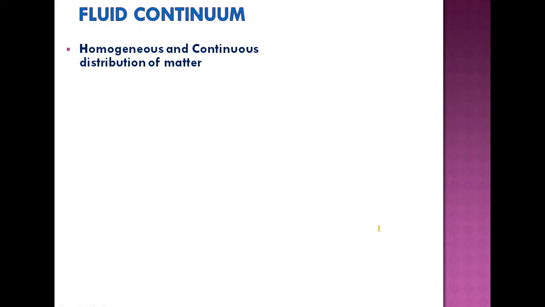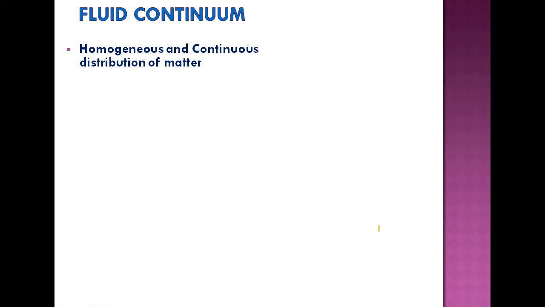Fluid continuum means the fluid is assumed as a homogeneous and continuous distribution of matter. So there is no single molecule or one or two molecules existing. There should be a sufficient number of molecules in the fluid system in order to define properties on the fluid system.